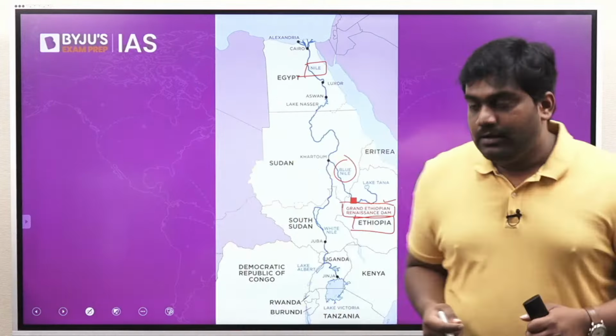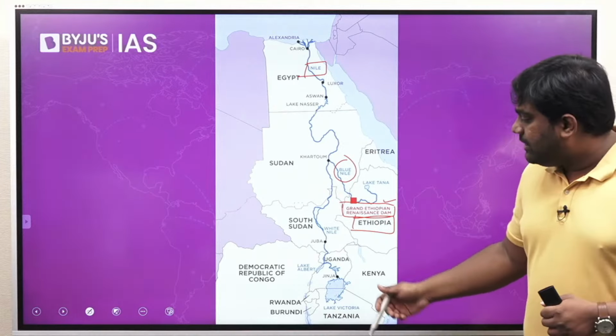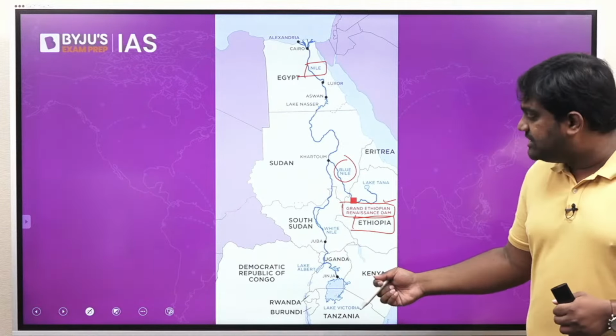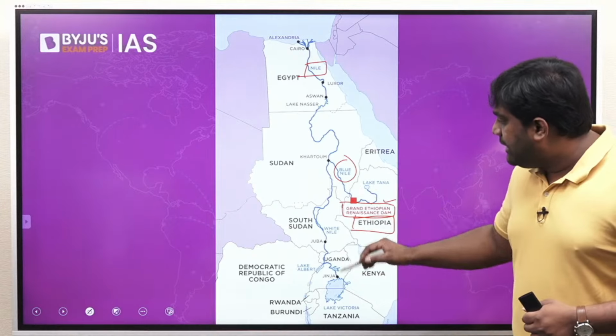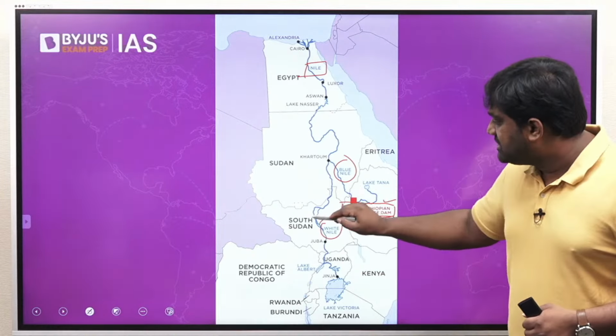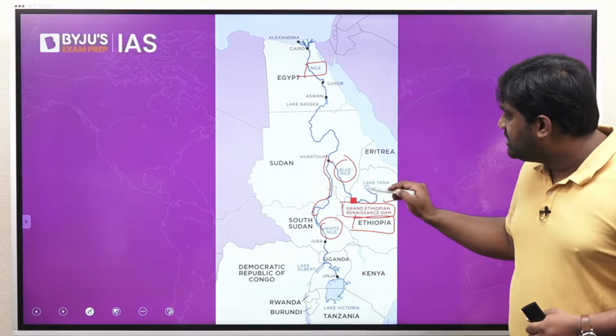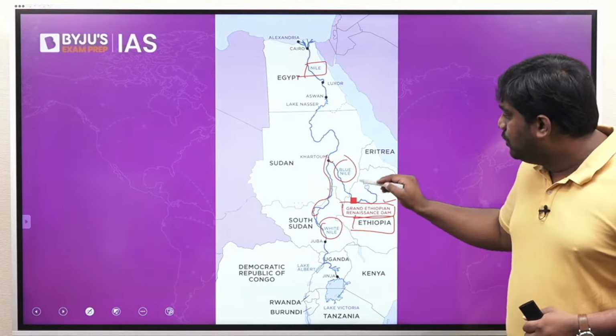Some important facts about the Nile River: it's one of the longest rivers, right? And it is critical for many African countries here. It is joined by the White Nile, the other tributary, which joins the Blue Nile at Khartoum over here, which is the capital of Sudan.